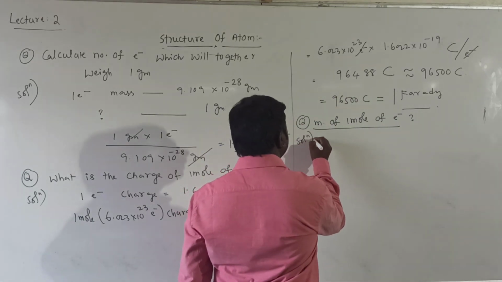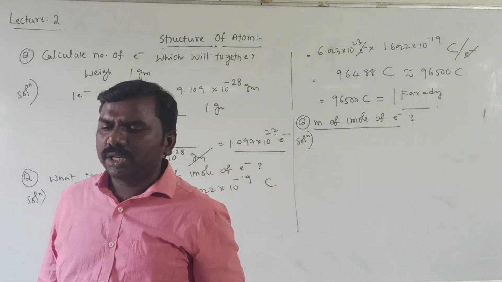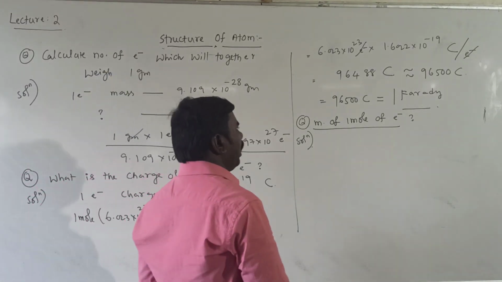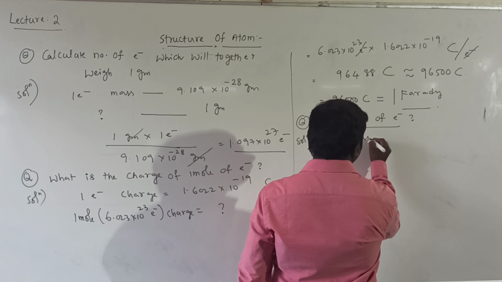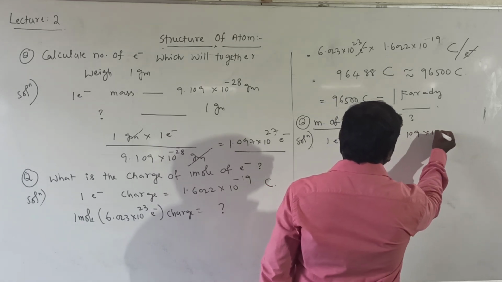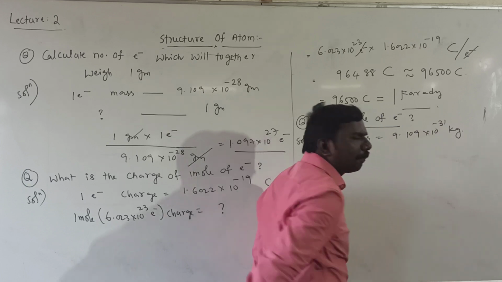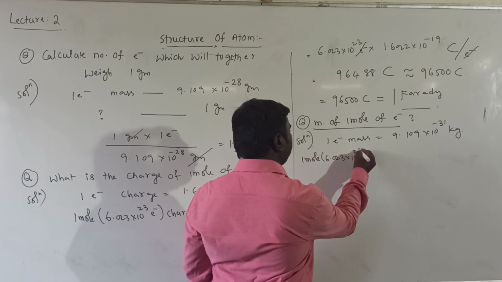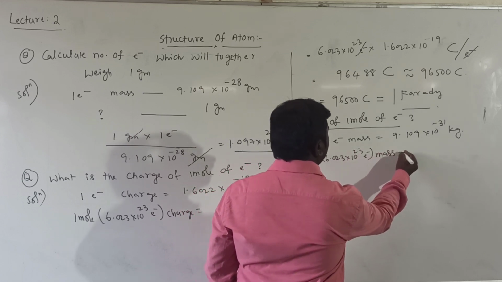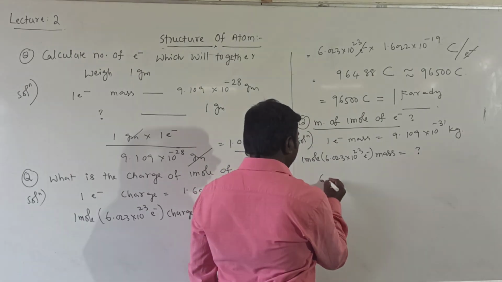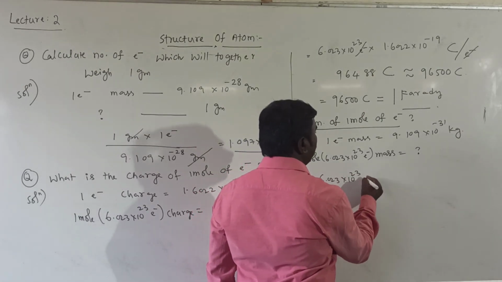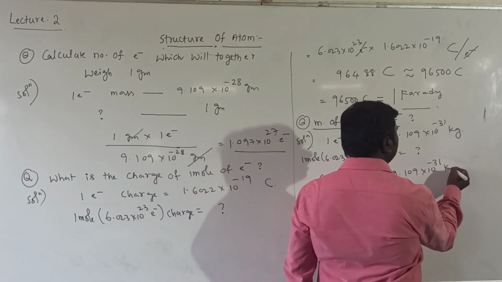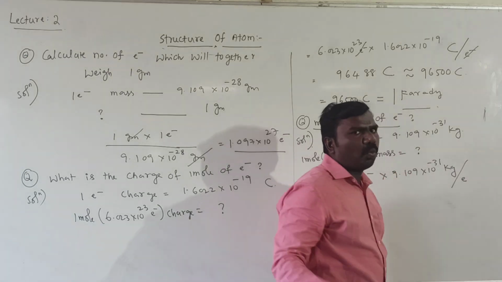Solution: 1 electron mass equals 9.109 × 10^-31 kilograms. 1 mole means 6.023 × 10^23 electrons, so mass equals 6.023 × 10^23 electrons × 9.109 × 10^-31 kg per 1 electron.